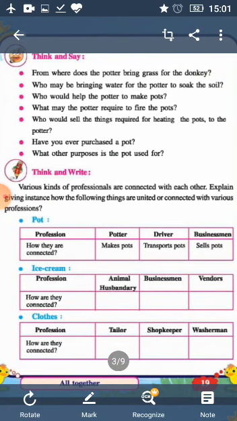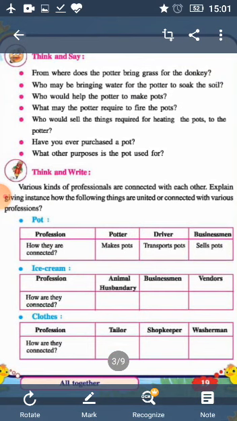Then come to the next question. Have you ever purchased a pot? So you can write yes or no, depending on your experience. All the answers can be different because your experience is different from my experience.